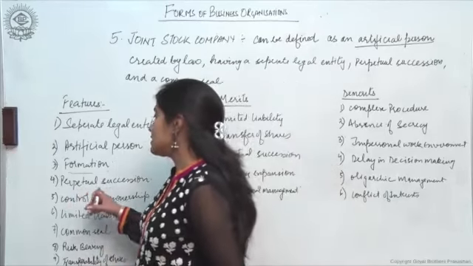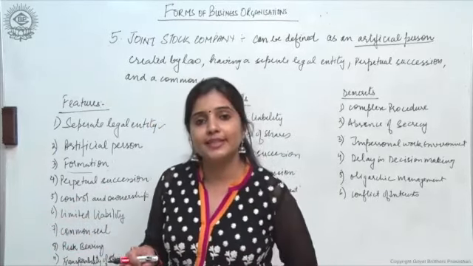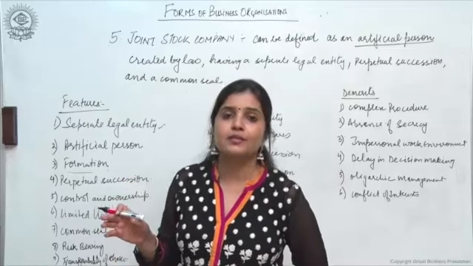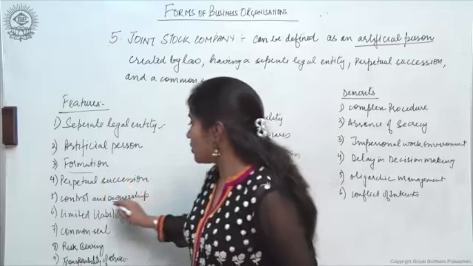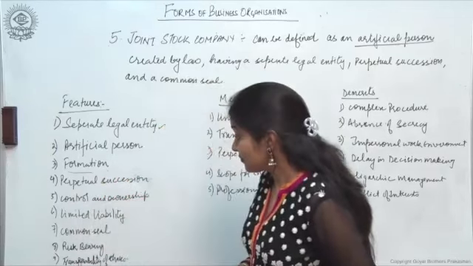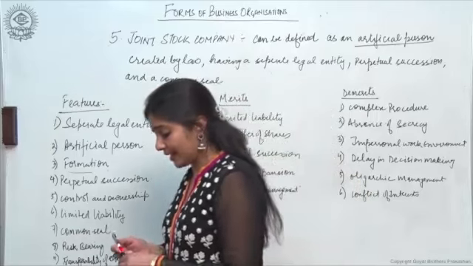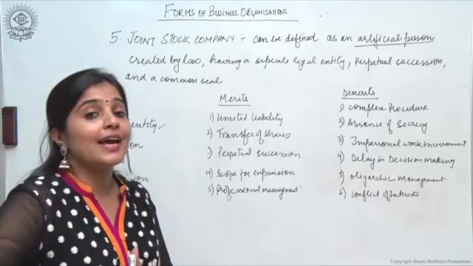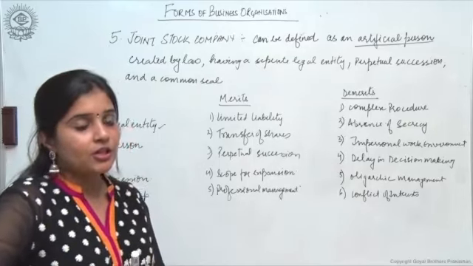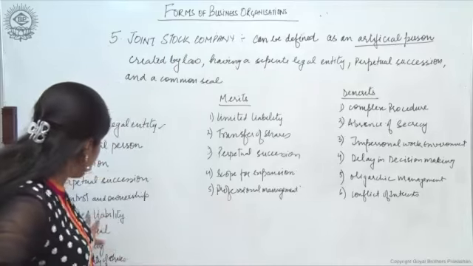Then perpetual succession, that is the company continues to exist despite the death, lunacy or bankruptcy of any of its members, right? Then control and ownership. Now the ownership of the company lies with the shareholders, right? The ownership of the company lies with the shareholders. But the control of the company lies with the management. The control of the company lies with the management. What does it mean?